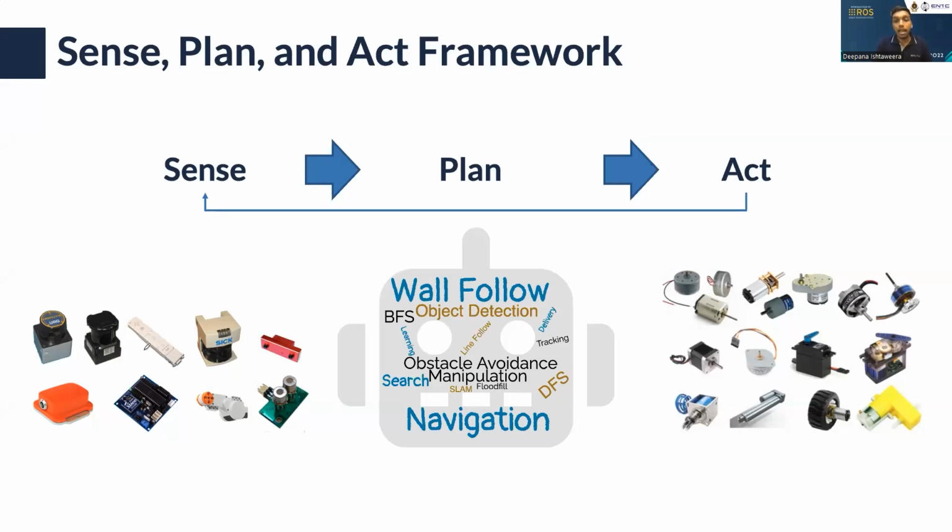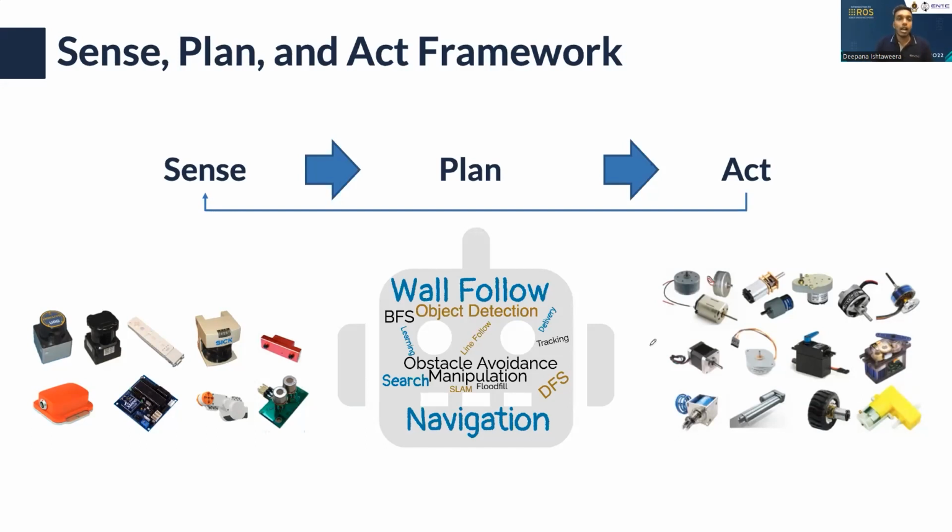And then after we plan, we get the output to actuate. That means we want to make some changes in the real world. For that, we use actuators like motors and even sound actuators. There are different types of motors out there. Maybe you have already worked with a few motors like the stepper motor and the micro metal gear motor. Likewise, this is the framework that defines a basic robot.